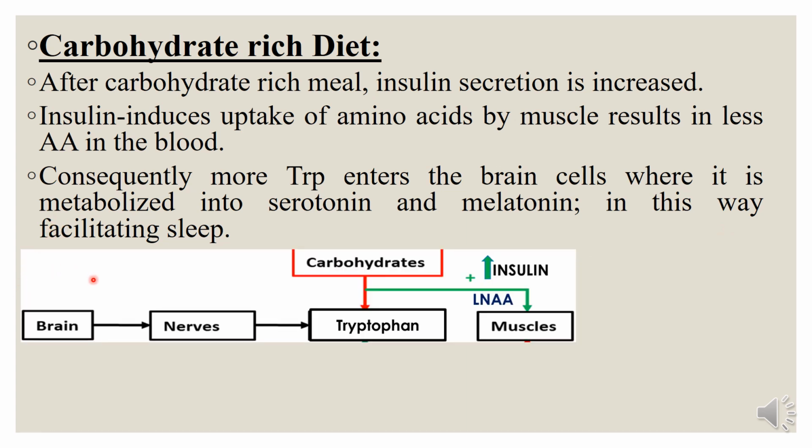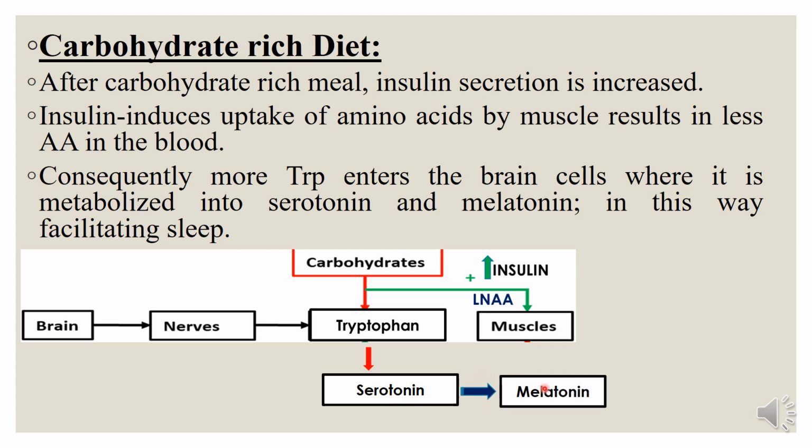This is the simple diagram of a carbohydrate rich diet which leads to increased insulin, which leads to further increased absorption of amino acids into the skeletal muscles. So tryptophan can easily enter the brain. In the brain, it is metabolized to serotonin, which is further metabolized to melatonin. Both are neurotransmitters, and both these neurotransmitters can induce sleep, and therefore a carbohydrate rich diet induces sleep.